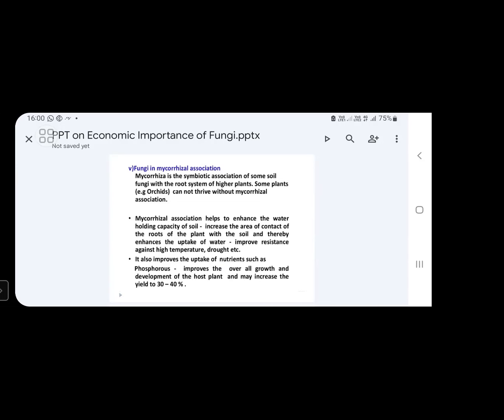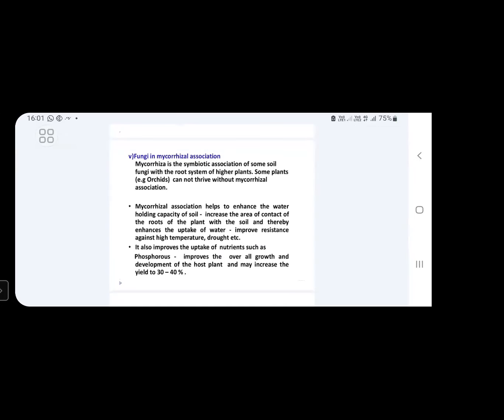This mycorrhizal association helps to enhance the water holding capacity of the soil. What kind of benefits we will get from this mycorrhizal association we are discussing now. Listen carefully. Water holding capacity of the soil will be increased by this mycorrhizal association. This is one useful aspect of mycorrhizal associations. Next, another one, it also improves the uptake of nutrients.